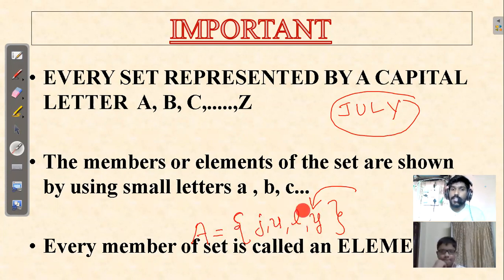So the members or the objects that are inside your set are called elements. So now whenever I say elements, you should understand that they are the members of the set.